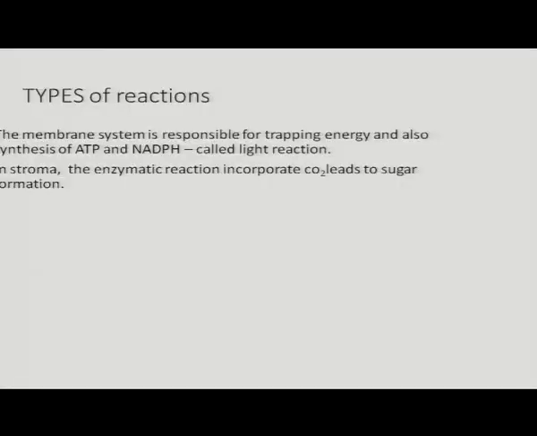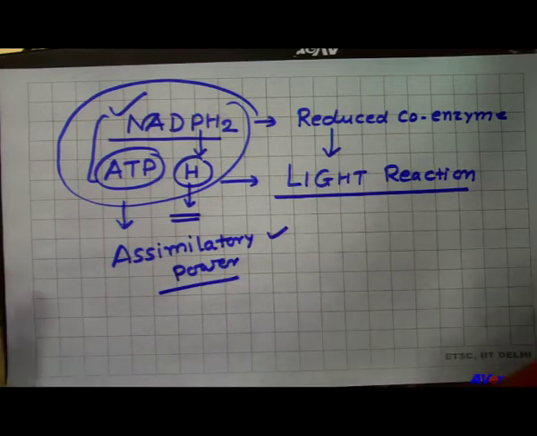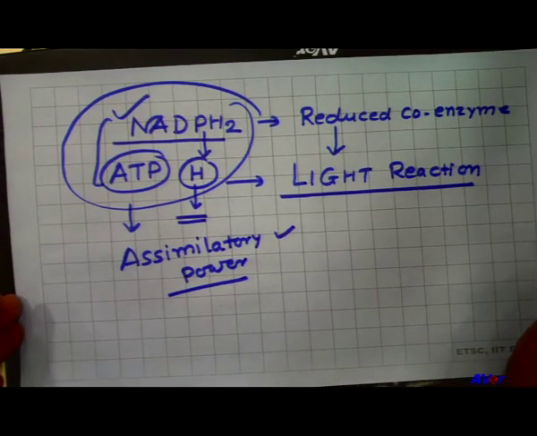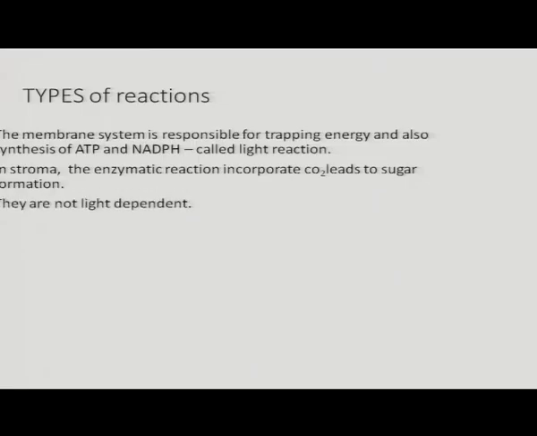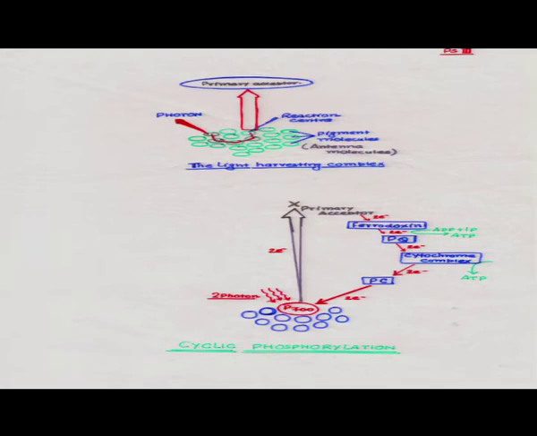In the stroma, as we have already said, the chloroplast has thylakoids and stroma. For the dark reaction, all the enzymes are present in the stroma. The dark reaction is not dependent upon light, so it is called the dark reaction. The light reaction takes place in the light, so it is called the light reaction.